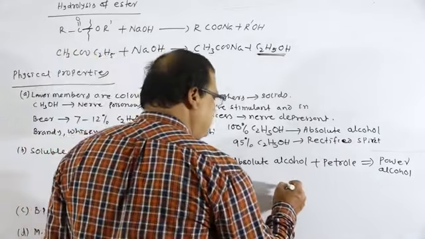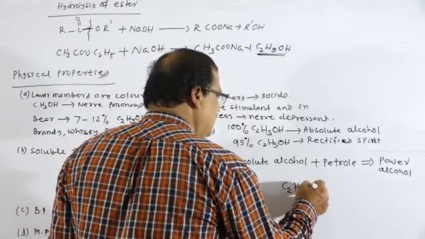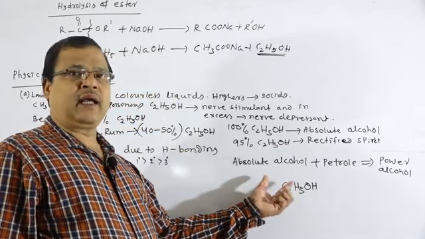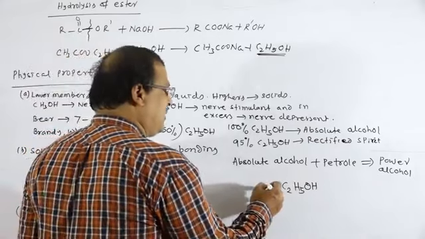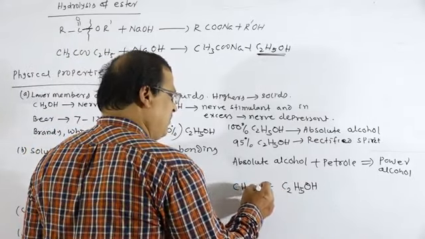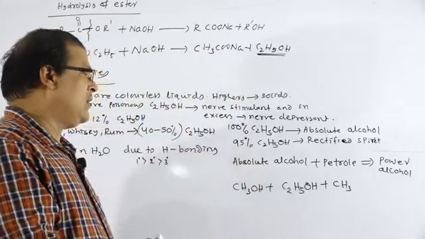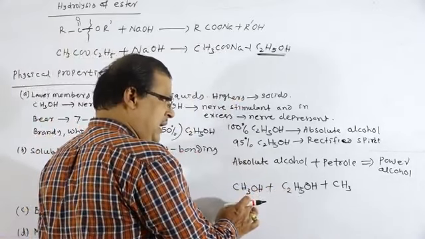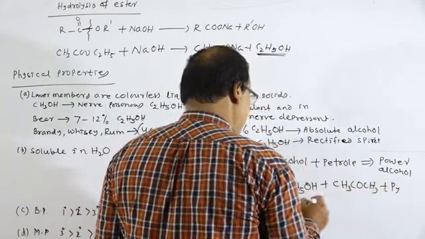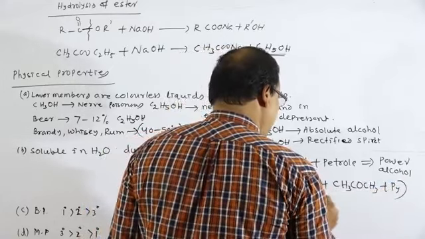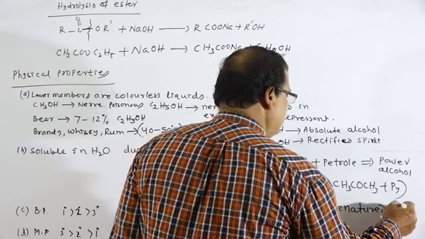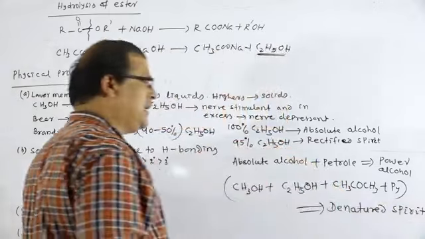Ethyl alcohol can be used as alcoholic beverages, but when ethyl alcohol is added with some amount of methyl alcohol, acetone, pyridine, etc., this mixture is known as denatured spirit.